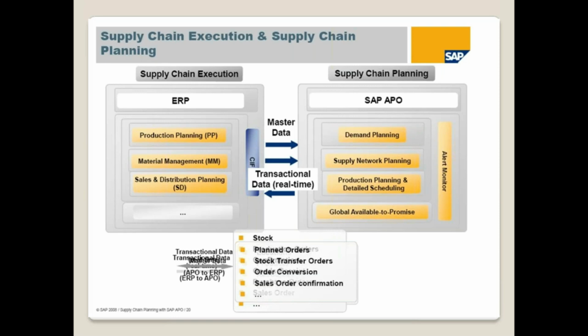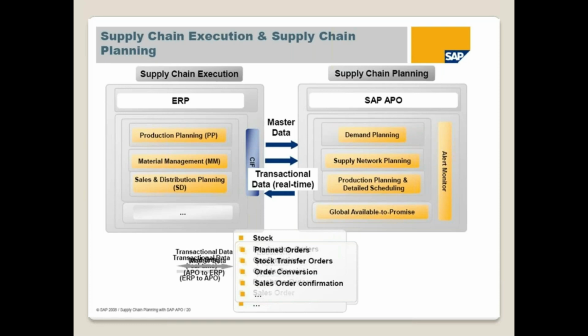If you are not able to deliver on time, the customer will not come back for repeat sales, he will not give good reviews, and he may go to other suppliers also. So that is the reason we need a proper plan for our execution, which we can achieve by running SAP APO.